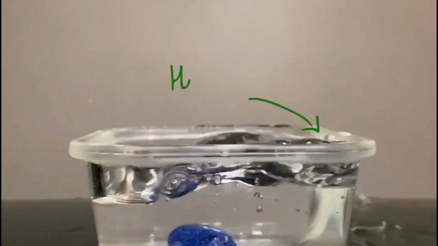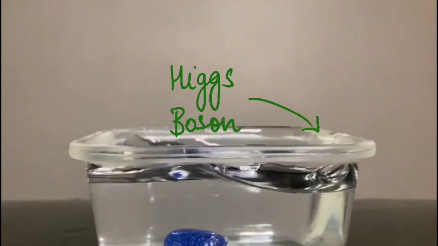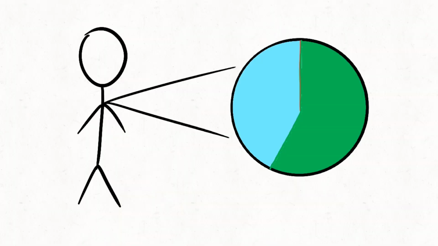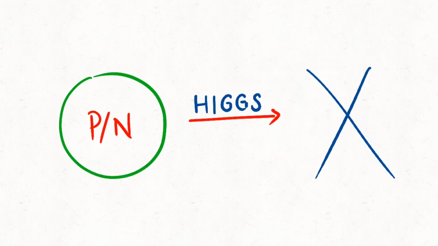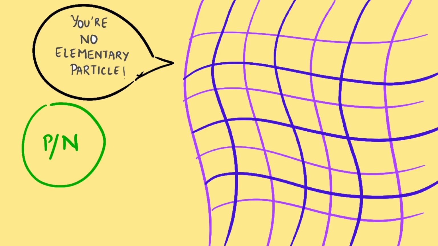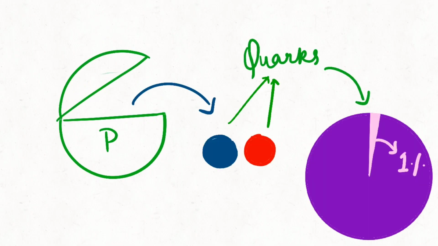Now, do you see the splash that was created here? That is the excitation of the Higgs field, aka the infamous Higgs boson. Now, you might be thinking, does that mean that our body's mass is also from the Higgs field? Well, not really. You see, electrons only constitute 0.03% of the human body's entire mass. The rest is all neutrons and protons, but they don't get their mass from the Higgs field since they are not elementary particles. They do consist of quarks, however, even quarks only form 1% of their entire mass.